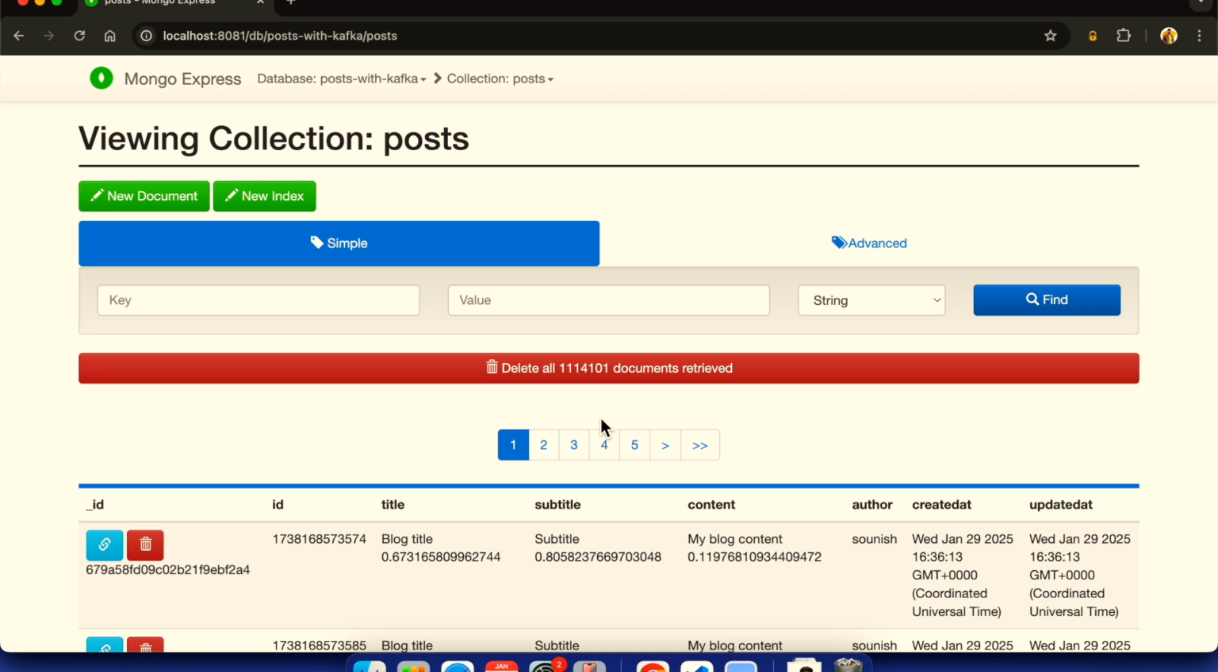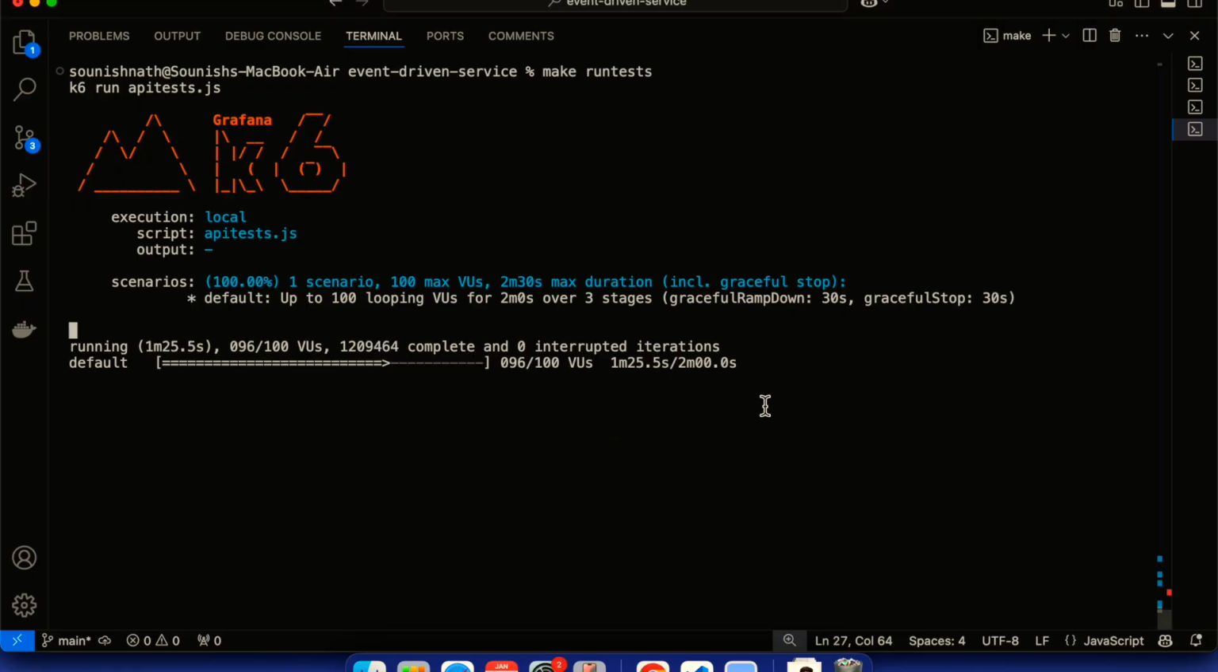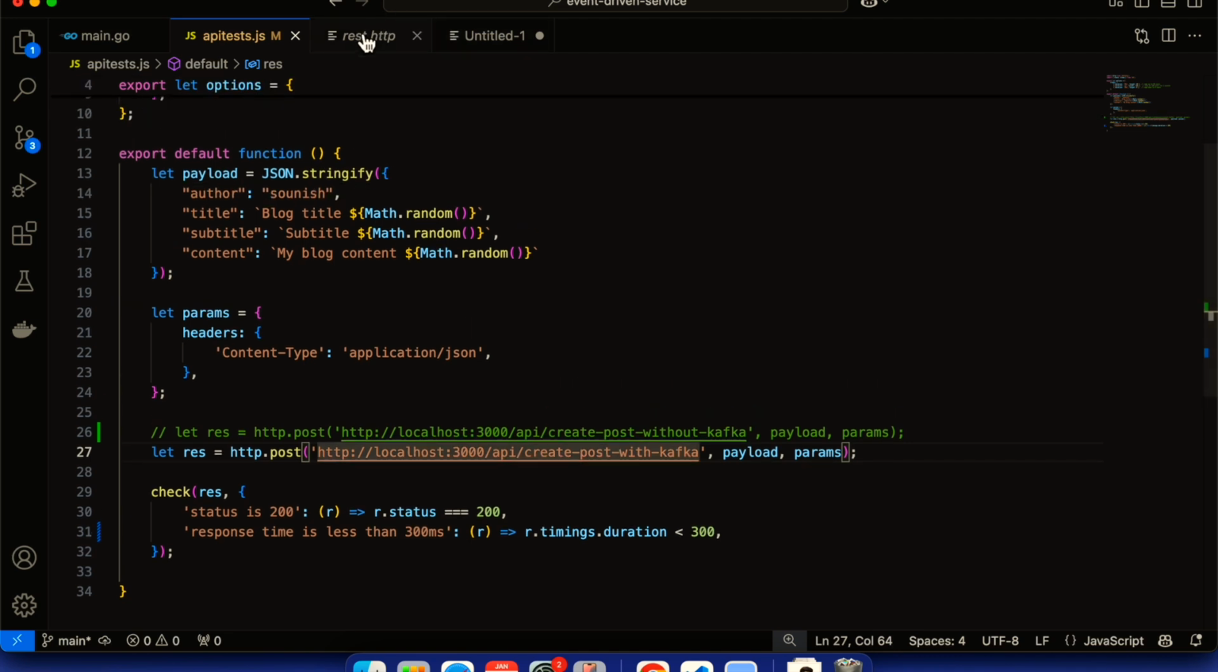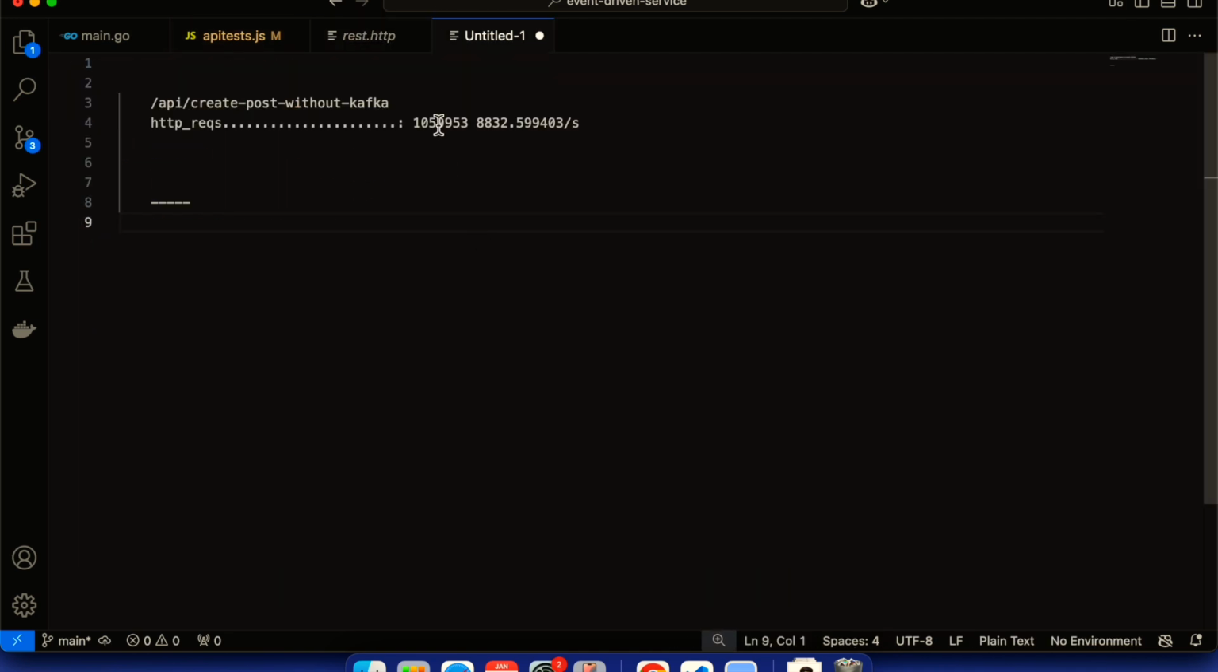Created. 1.1 million requests have been created, and so on and so forth. It keeps going. The test is still running, but so many requests have been processed. So we have already surpassed this number.